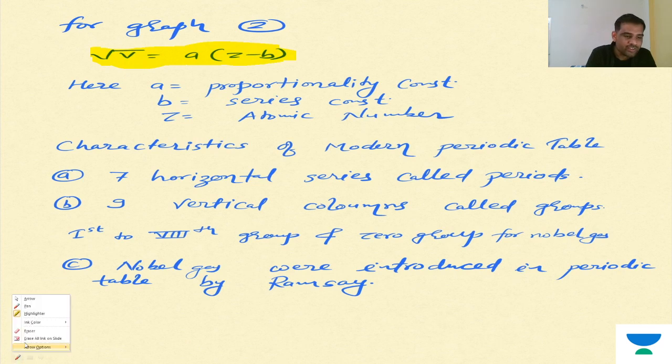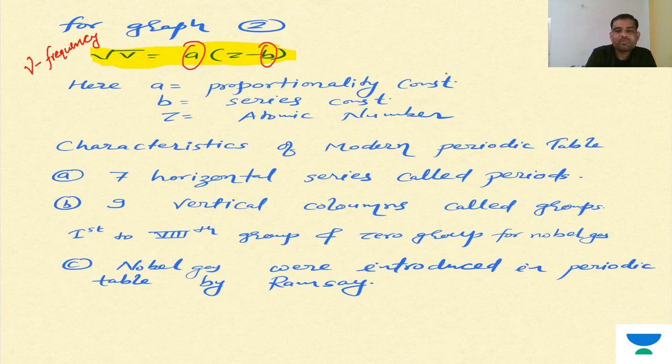Nu means it is frequency. Nu here is frequency, is equal to a into z minus b. Here a and b are constants. Simply, a is the proportionality constant, and b is the screening constant.